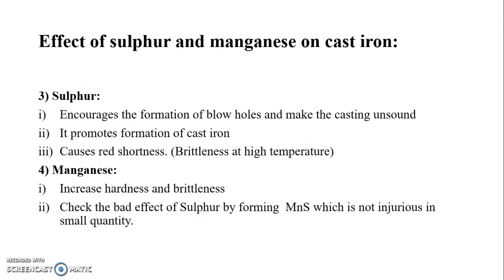Then in the next slide, if sulfur as well as manganese is present in cast iron, what is the effect of the presence of sulfur in cast iron, that we will see. First, it encourages the formation of blowholes and makes the casting unsound. Then it promotes formation of white cast iron, and causes red shortness, that is brittleness at high temperature. If manganese is present in cast iron, it increases hardness as well as brittleness. And it checks the bad effect of sulfur by forming manganese sulfide, which is not injurious in small quantity.